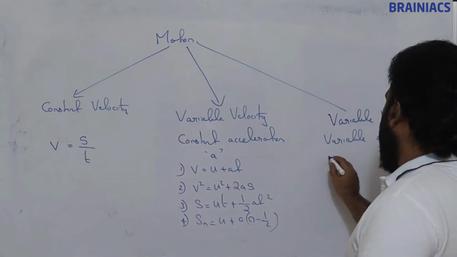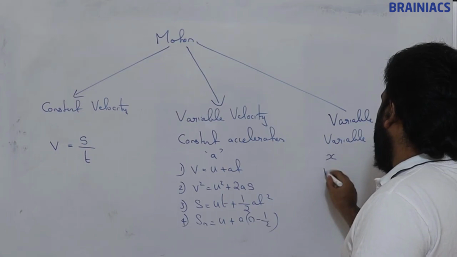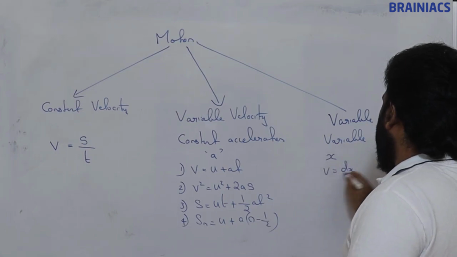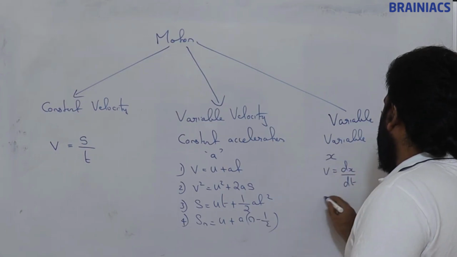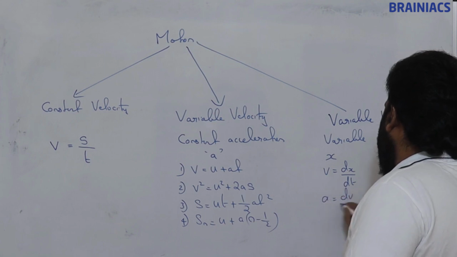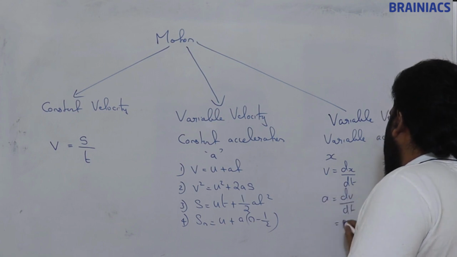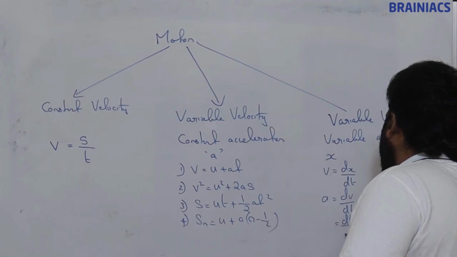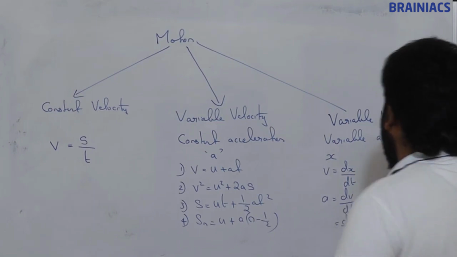Here we have used what? Calculus. If x is given, in order to find velocity, dx by dt, to find acceleration, dv by dt, or d square x by dt square.